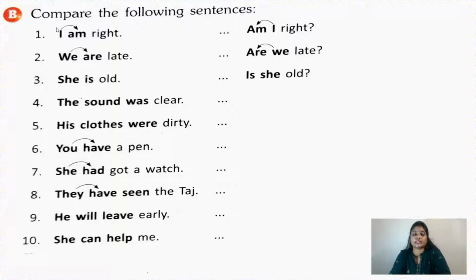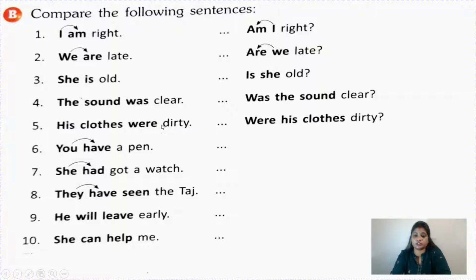The sound was clear. Here we will take the sound as one, and was will come first. Was the sound clear? His clothes were dirty. Only what you have to keep in your mind, children, is that the helping verb will come first. We will start the sentence with the helping verb. Like, were his clothes dirty? And don't forget to give a question mark.